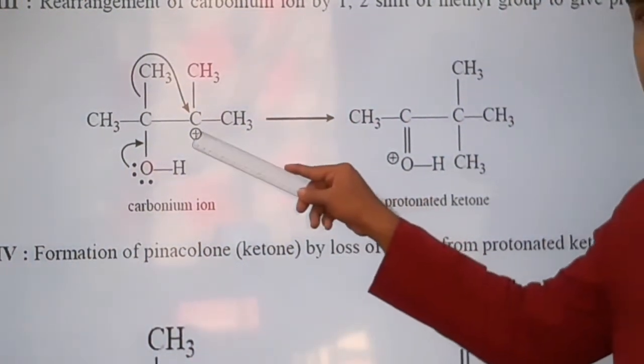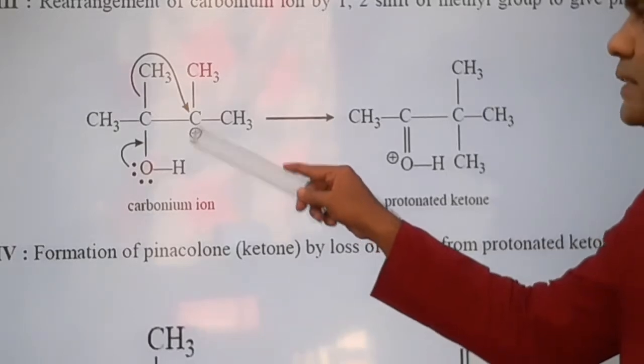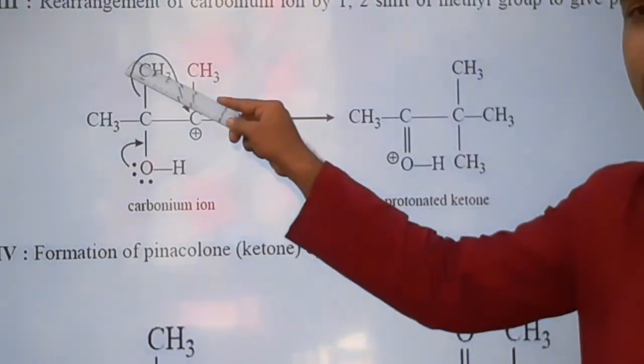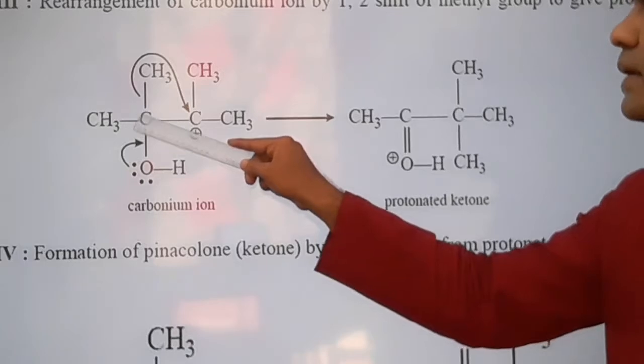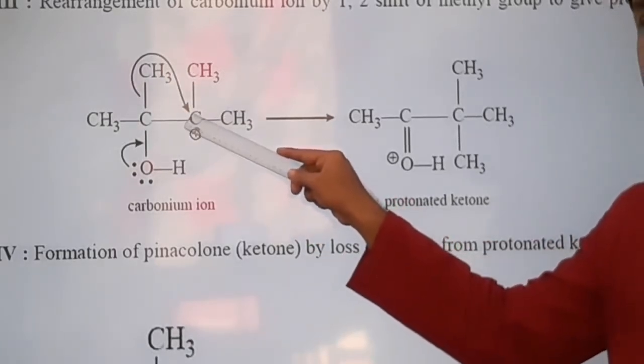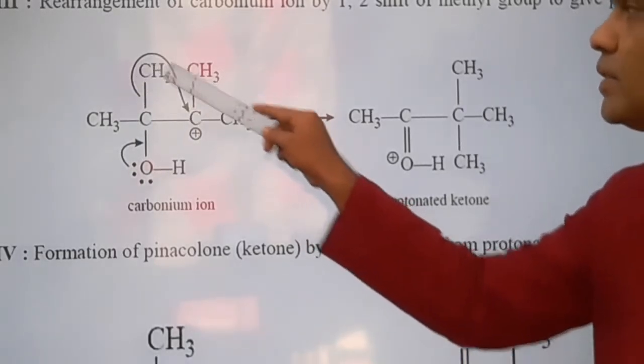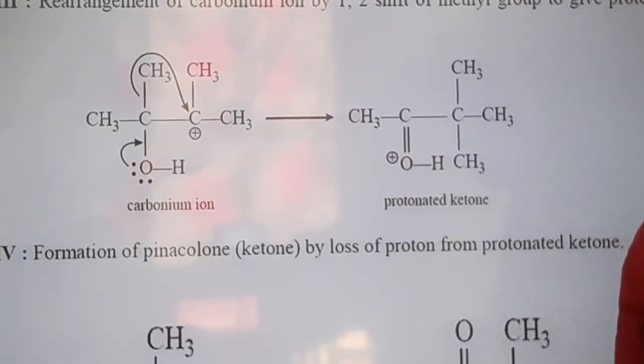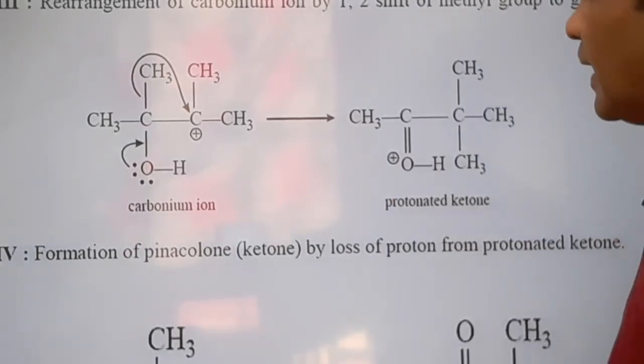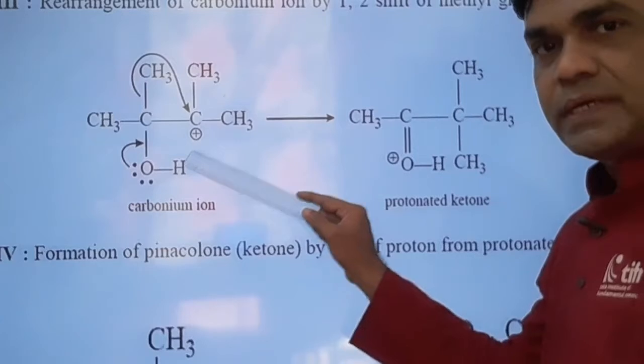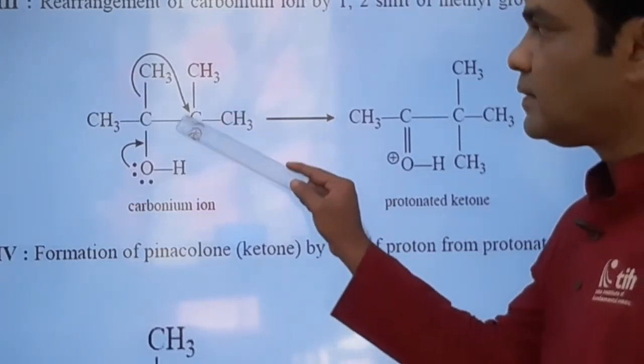Now as this center is electron deficient, this alkyl group from the adjacent carbon migrates to the electron deficient center along with the bonded pair of electrons. I am repeating again. As the center is deficient, its demand is of electron.